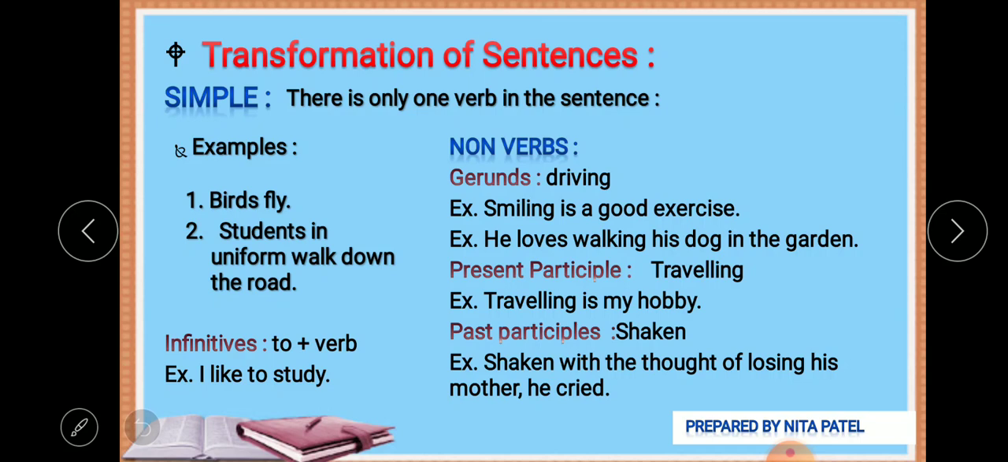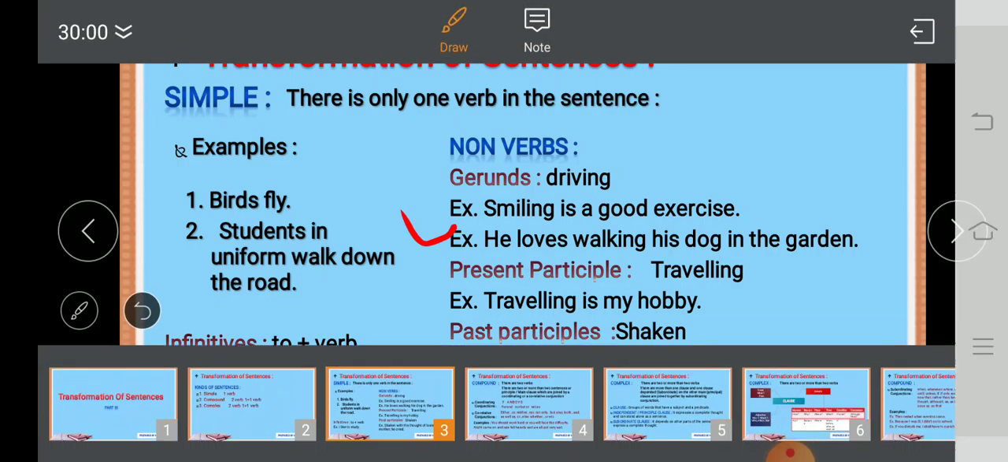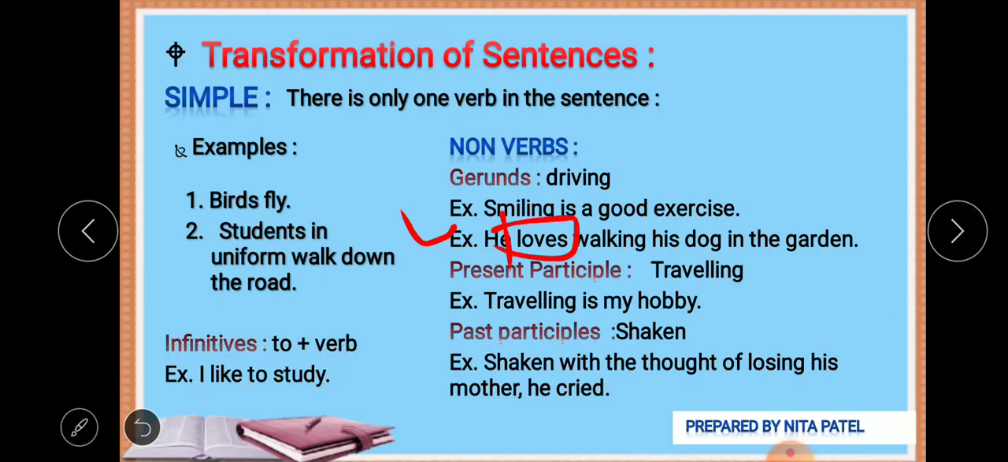Let's see another example: He loves walking his dog in the garden. He is the subject here, loves is the verb. Walking is not a verb. Walking his dog acts as an object here. What does he love? Walking his dog in the garden. So it works as the object, and it can work as a subject. That is what gerunds are. They are not verbs at all.